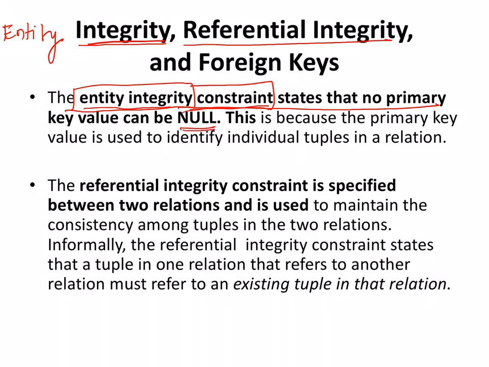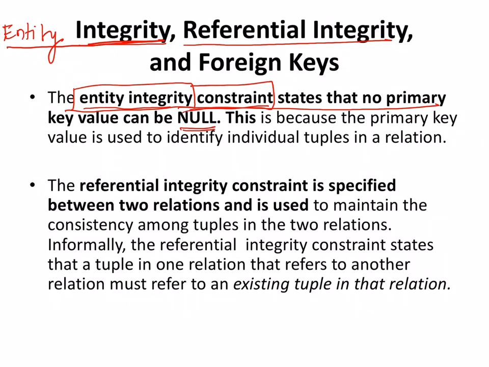I've already explained this. If a primary key has a null value, then it will not serve the purpose of helping you uniquely identify the different tuples. So none of the primary key attributes can have the null value. That rule is known as the entity integrity rule, or constraint.